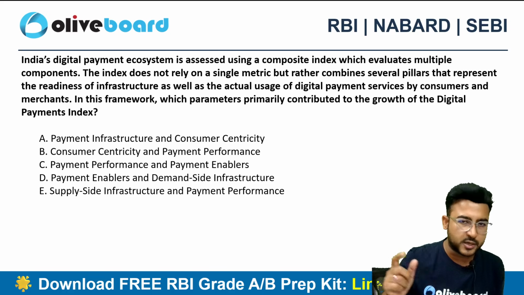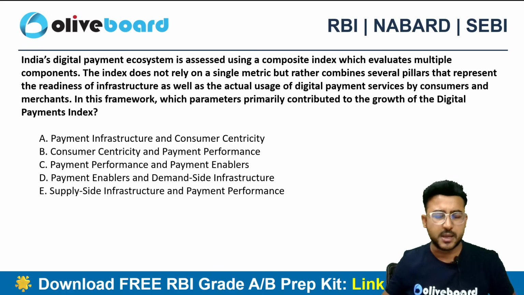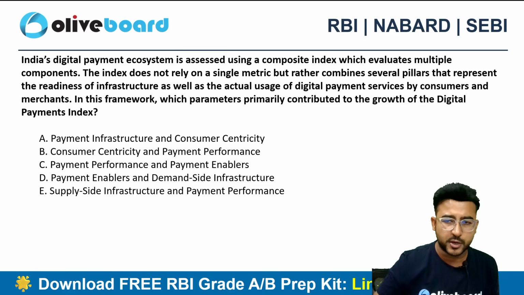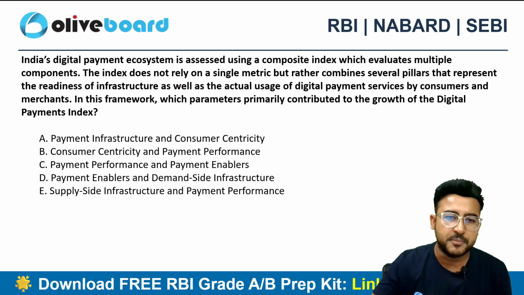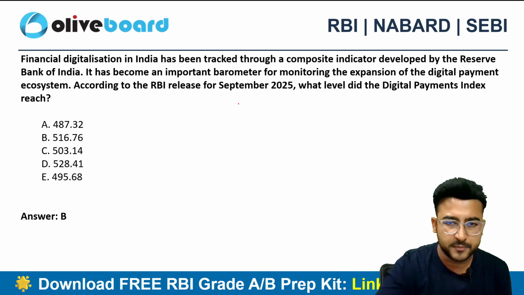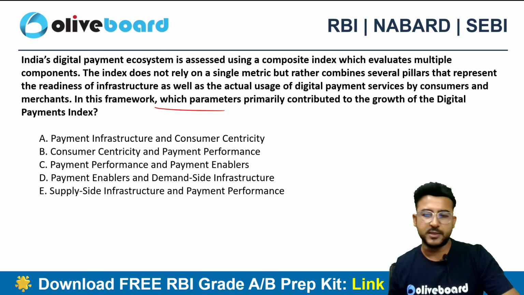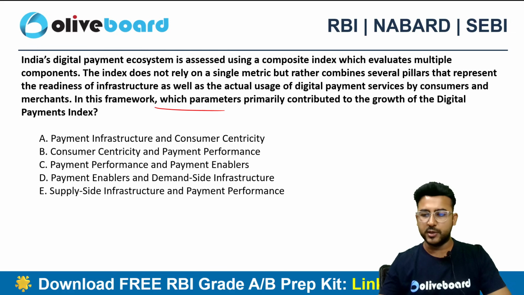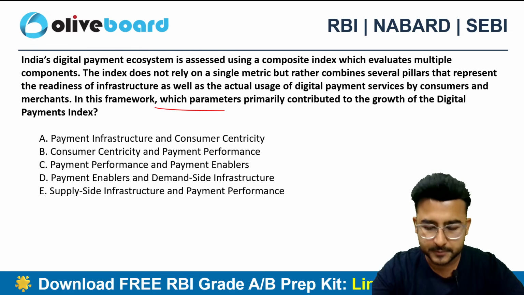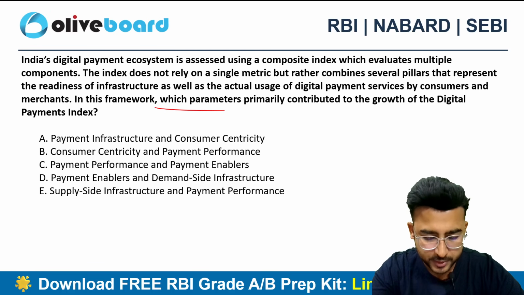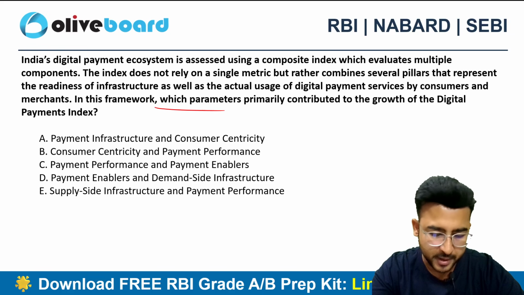India's digital payment ecosystem is assessed using a composite index which evaluates multiple components. The index does not rely on a single metric, but combines many metrics. Can you tell me which parameter primarily contributed to the growth in the DPI for this particular September 2025 data? Which were the parameters that actually contributed to the growth? Here are the options in front of you. Do let me know in the comment section.